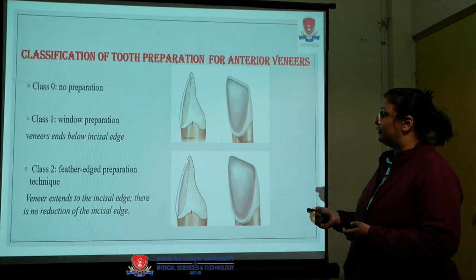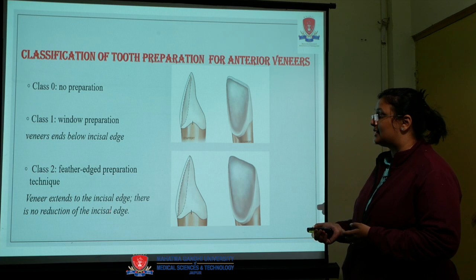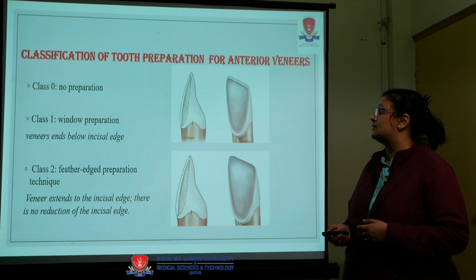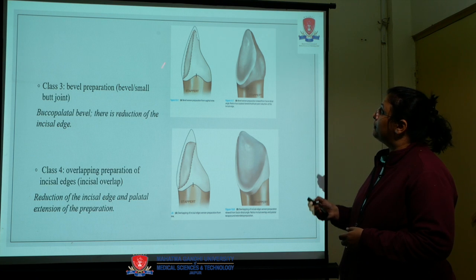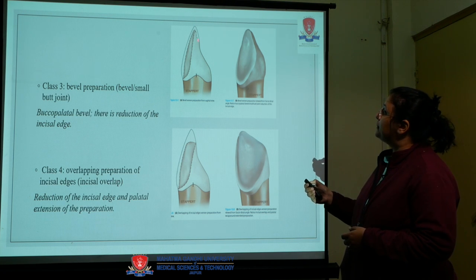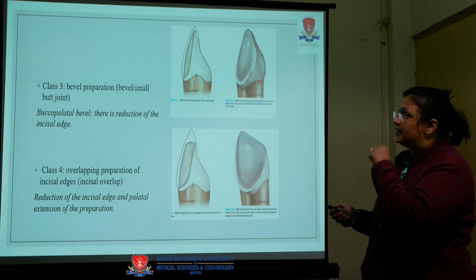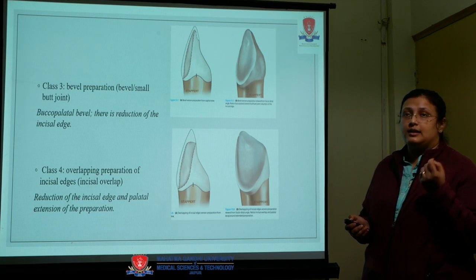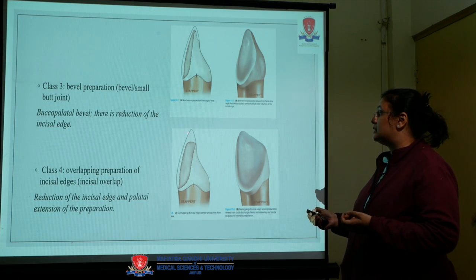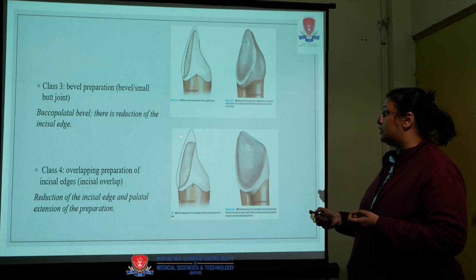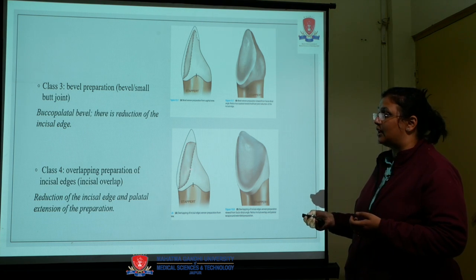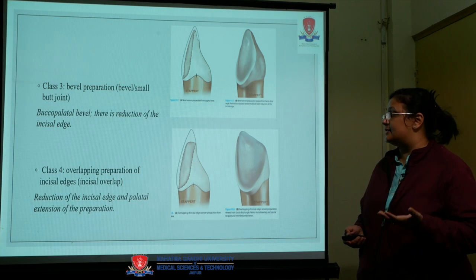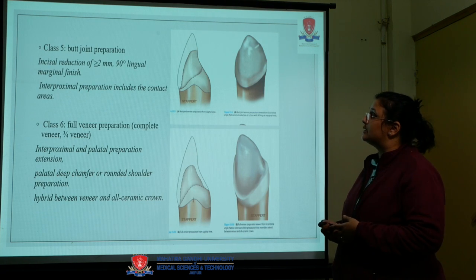Class 2 is the feather edge, that is, it extends to the incisal edge but there is no reduction of the incisal edge. Then class 3 is a bevel preparation in which the veneer overlaps; there is slight reduction of the incisal edge, we can say. And class 4 is where reduction of the incisal edge and palatal extension of the preparation is also done, that is, overlapping of the incisal edge, that is incisal edge veneers.